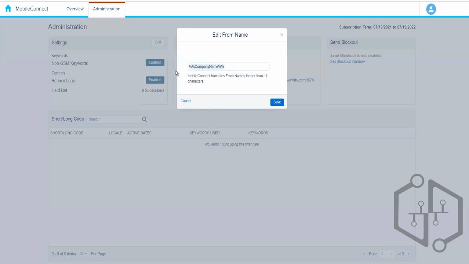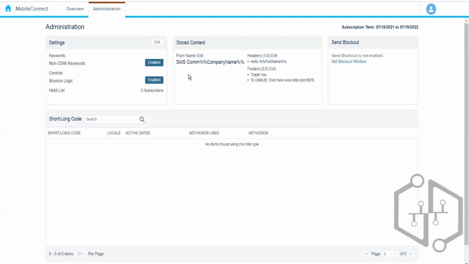So what we can do, let's say, is write the company name over here. This is our phone name, or whatever you want to write. Let's say SMS communication, or something like that, right? So whatever you want to write, we can write over here. And when we choose the from name in our SMS message creation part, it will basically appear over there, right? So we don't need to write it over there. We'll just choose the from name and it will be picked from here.